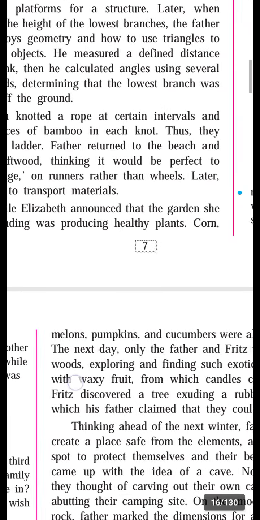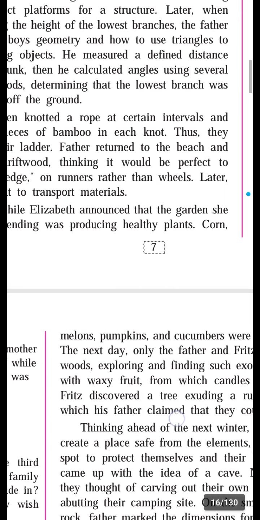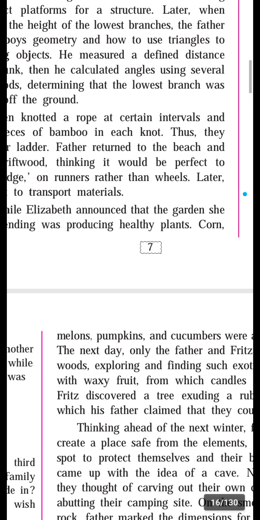Melons, pumpkins and cucumbers were already growing. Melons means watermelons and different types of melons. Pumpkins and cucumbers were already growing.